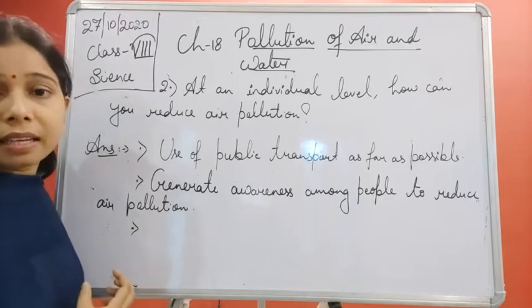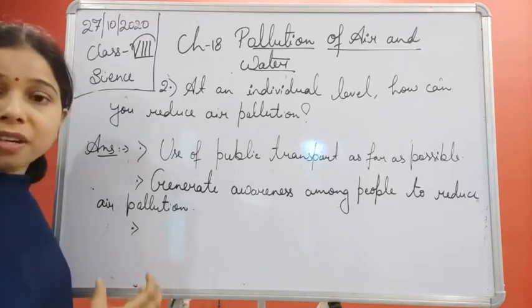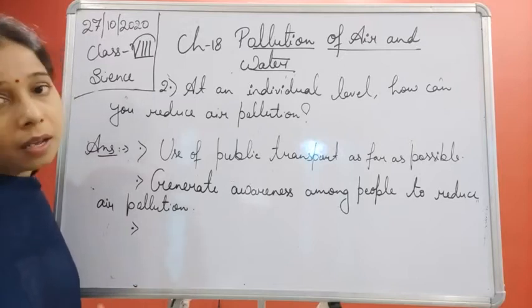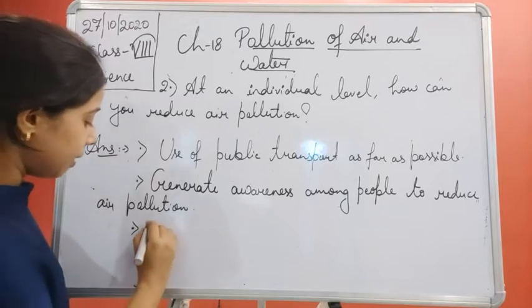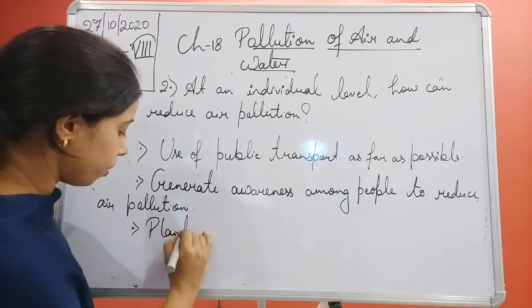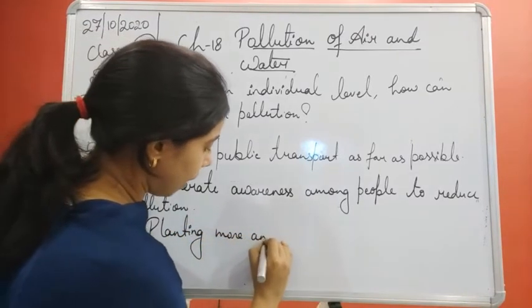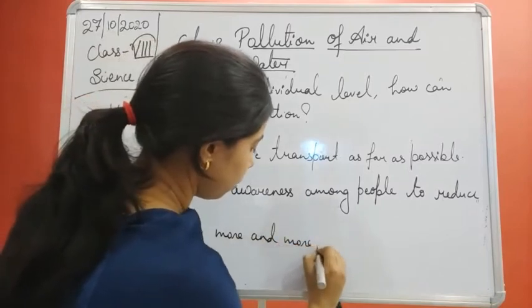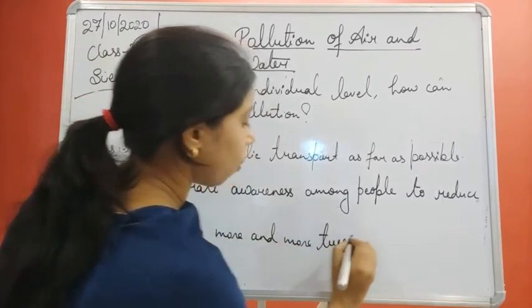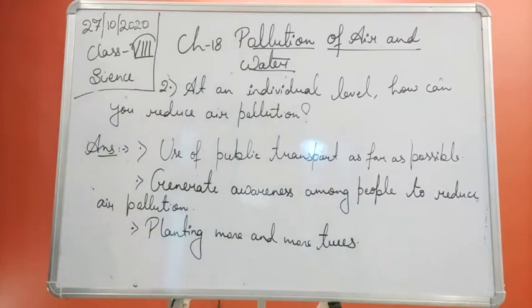So afforestation helps in reducing air pollution. The next one is planting more and more trees, which will also help in reducing air pollution.